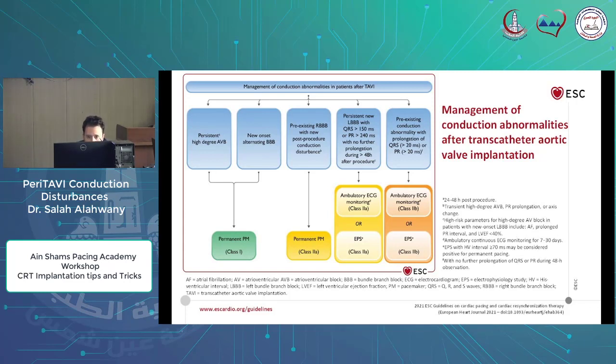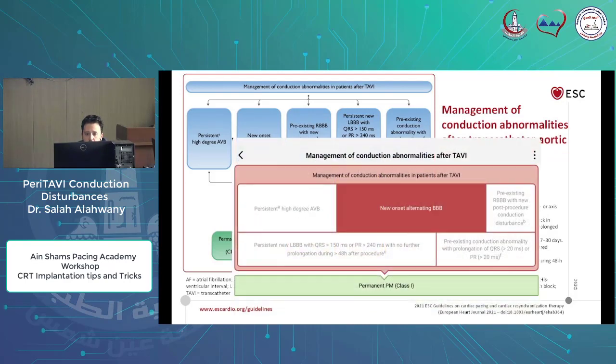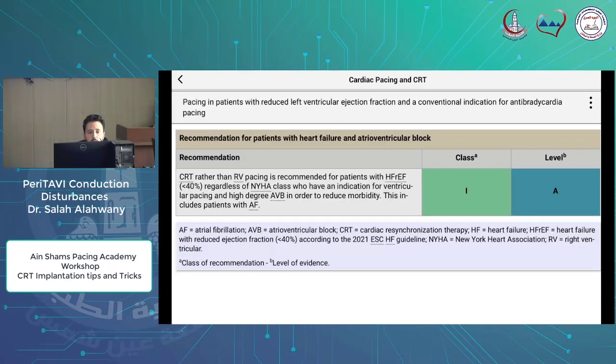According to the 2021 guidelines on cardiac pacing, the patient is a candidate for permanent pacemaker implantation. And he is a candidate for CRT rather than RV pacing because of the underlying HFrEF, regardless of the NYHA class, and this is a class 1, level of evidence A.